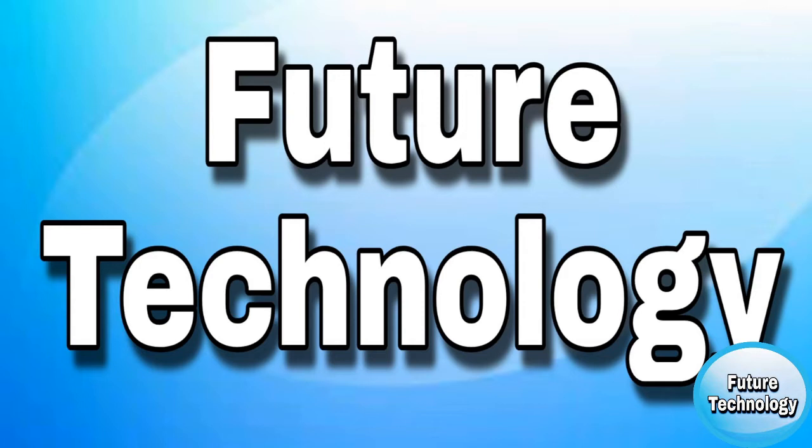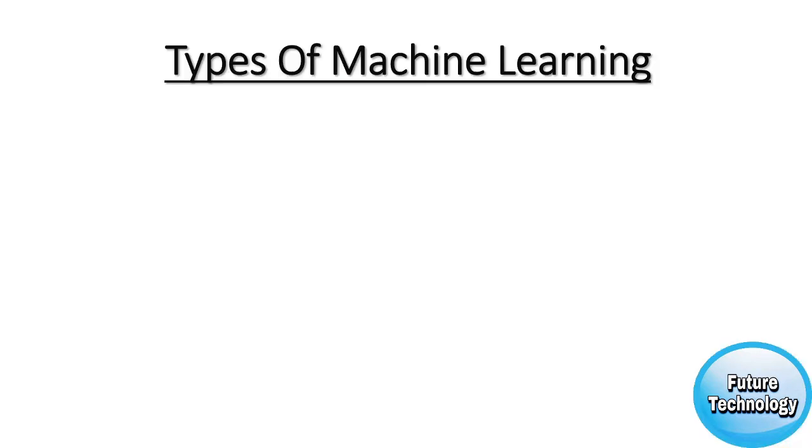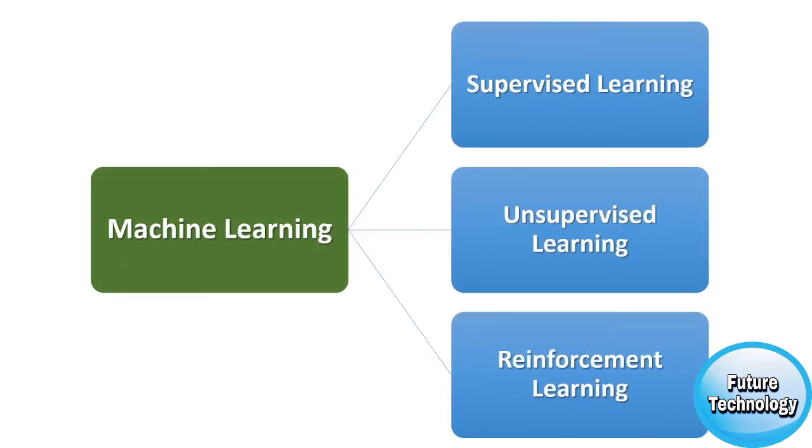This video is part of our data science full course series. In this video section we will cover the types of machine learning. There are three types of machine learning: supervised learning, unsupervised learning and reinforcement learning.